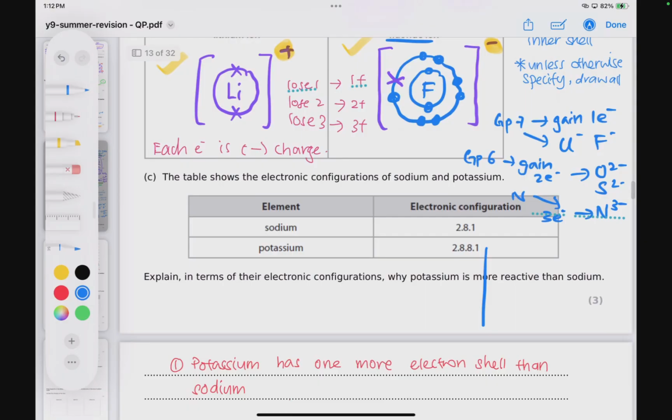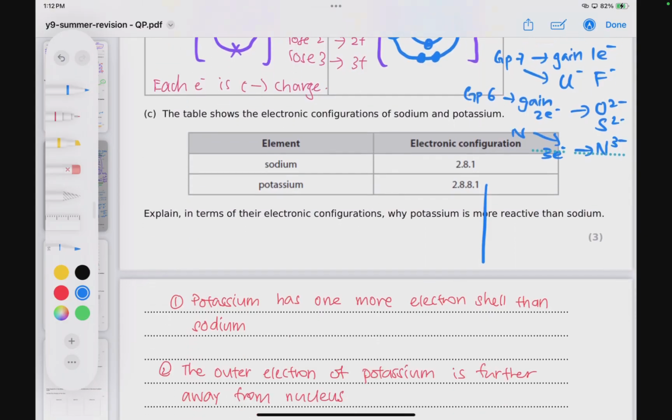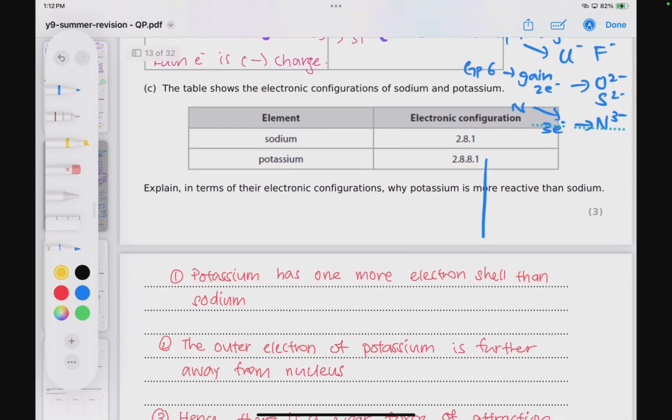All right, next one, we're going to look into question C. Question C is a longer mark question. We are looking at the configuration of sodium and potassium. Just by looking at it, do you see any differences between the configuration of sodium and potassium? You will see that potassium has 4 electron shells, whereas sodium has 3 electron shells. Both of them have the same first shell, which is 2 electrons. The second shell is also the same, 8 electrons, but sodium only has 3 shells, and the third shell contains